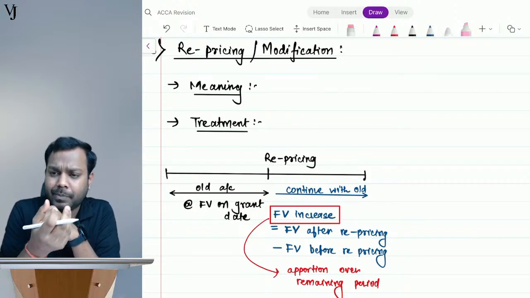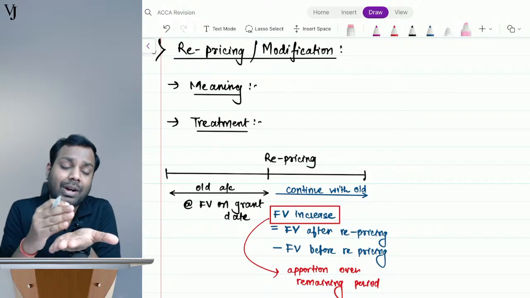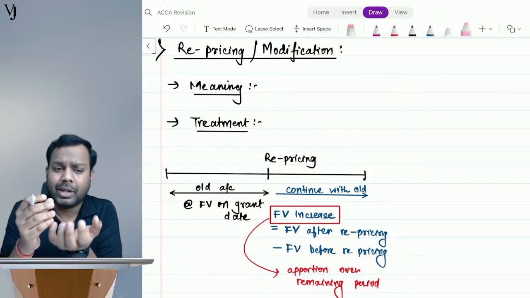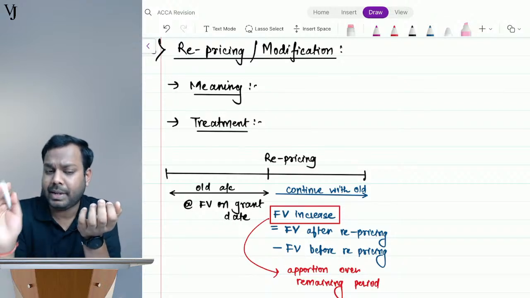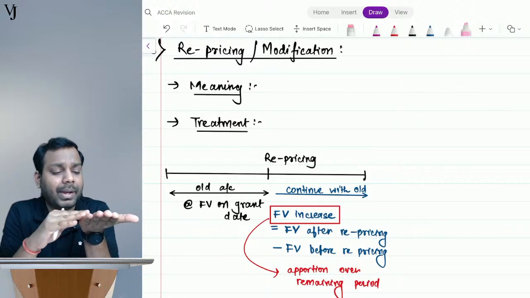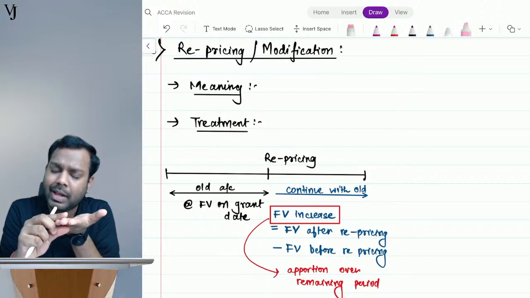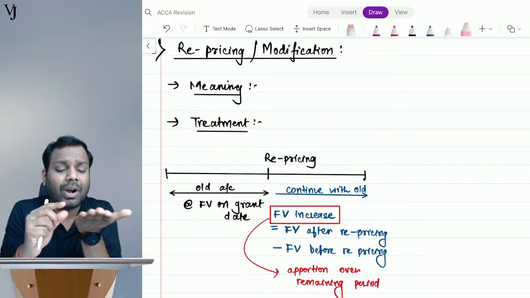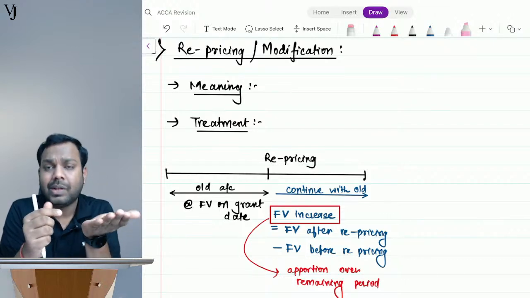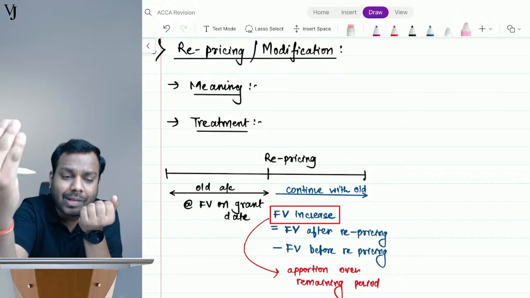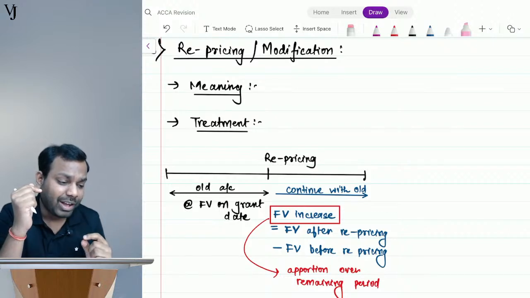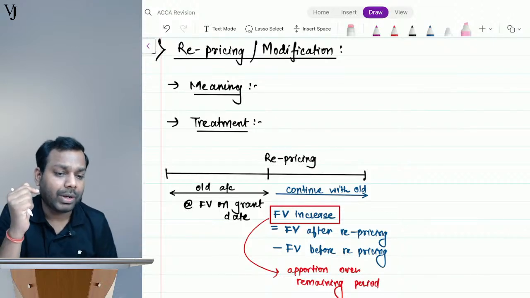So what does the company do to make it more attractive? Generally, what is the purpose of giving ESOPs? To retain the employees, right? If the ESOPs become less attractive, the employees will start leaving the company. Definitely the entity cannot change the market price. But tell me, what are the parameters of determining the fair value? The market price, the increase or decrease in the future market price, and the exercise price. Exercise price means the price which the employees pay to the company to take the shares, right?